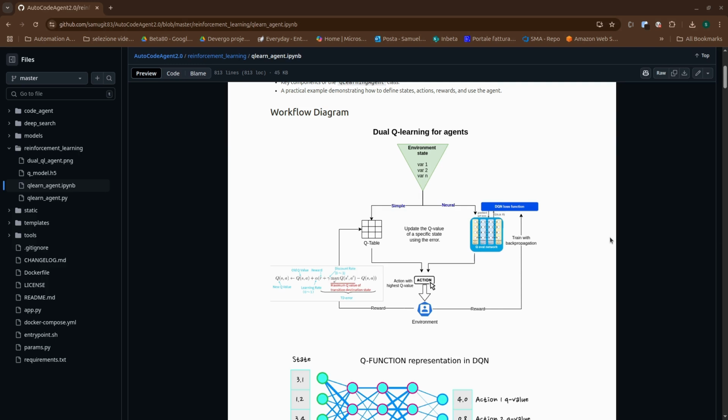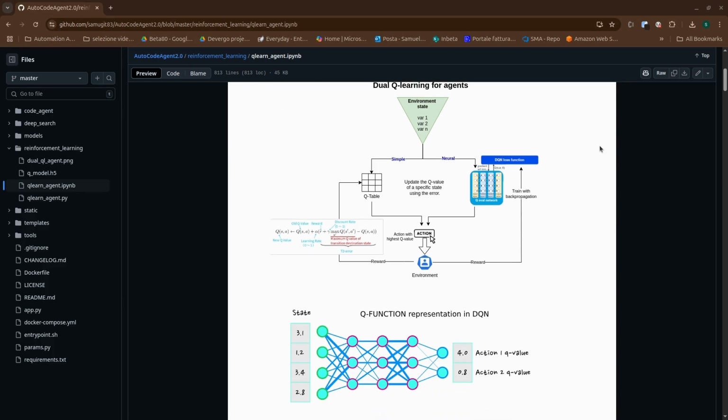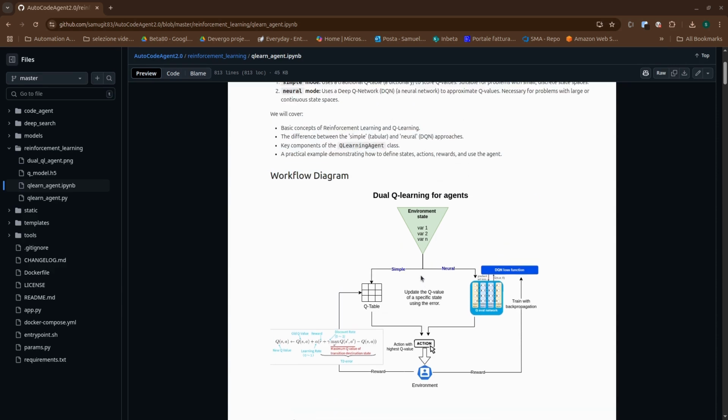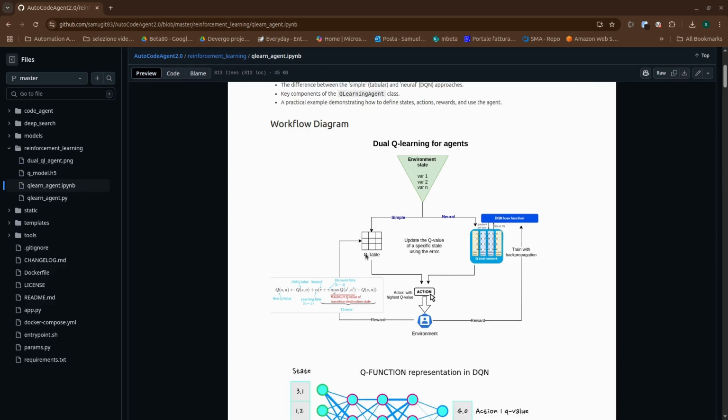This agent exists within an environment, the system it interacts with. The agent observes the environment's current state, which is a description of the situation. Based on this state, it takes an action. The environment then gives the agent a reward, positive if the action was good, negative if it was bad, and transitions to a new state. The agent's goal? To learn a policy, a strategy for choosing actions in different states, that maximizes the total reward it collects over time. One popular RL algorithm is Q-Learning, which our agent uses.